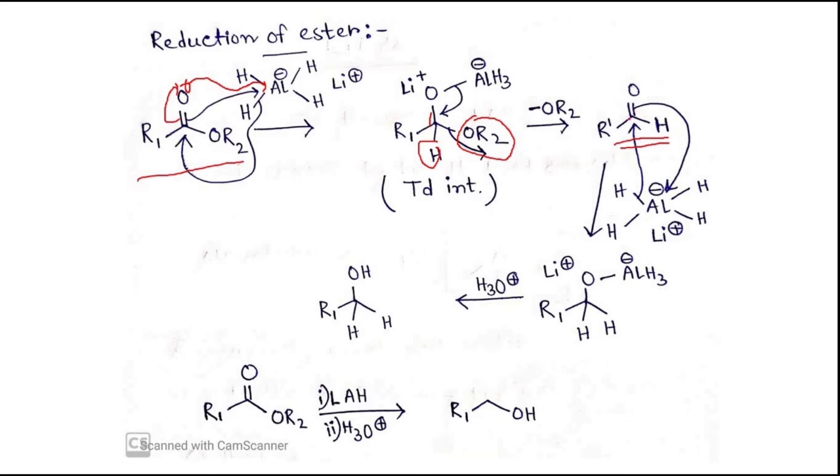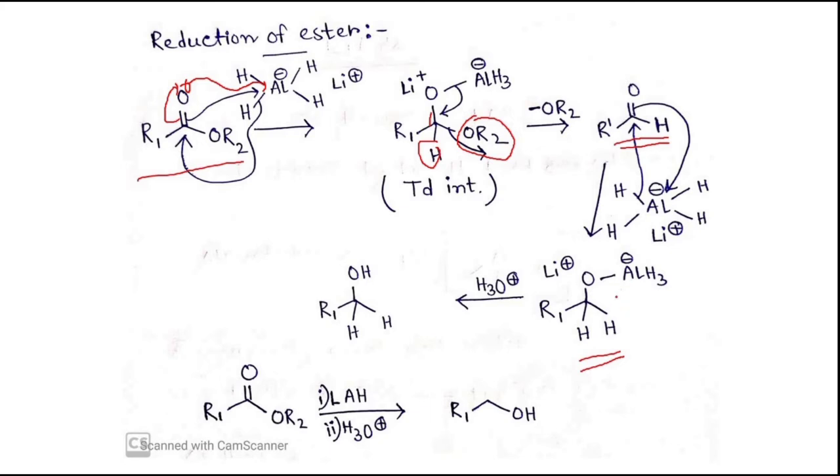Again it will regenerate the 120-degree angle between the substituents, so again it will gain stability. For that reason, the tetrahedral intermediate will immediately shift to this aldehyde. Now again this lithium aluminum hydride will be more in the medium, so this hydride will attack this carbonyl center and we will get this tetrahedral intermediate.